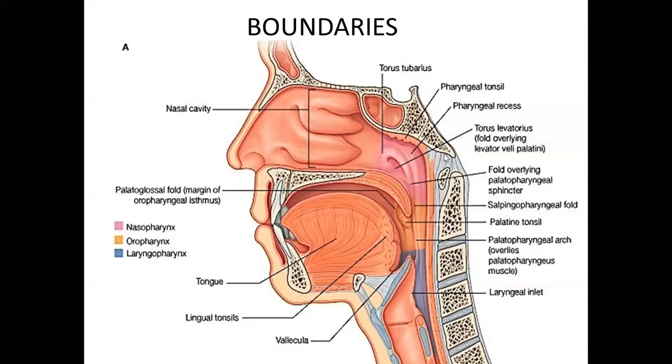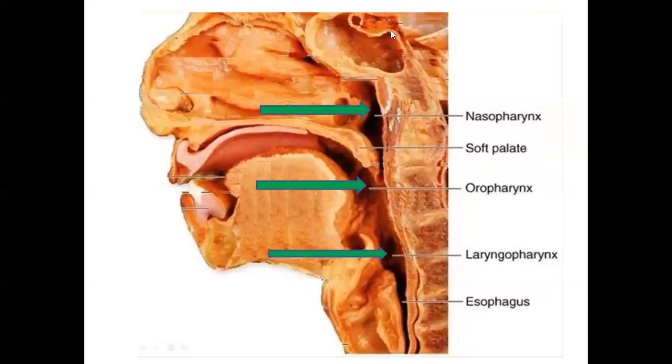Okay, then, so this is a dissected specimen showing the pharynx extending from here. What is this? They asked you in an exam. What is this? This is the sphenoidal air sinus in the body of the sphenoid. Okay, so it starts from here, and where will it go? Down to the pharyngoesophageal junction.